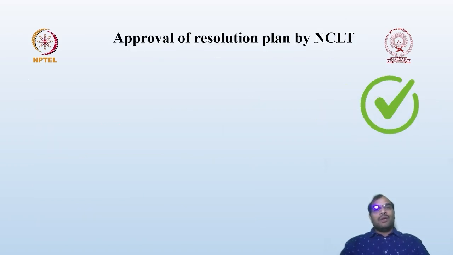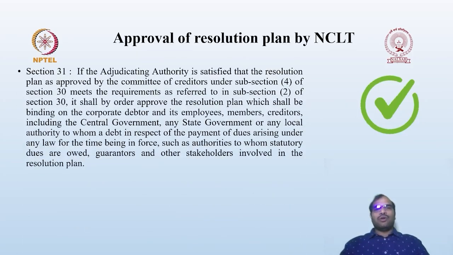Then once it is submitted before the NCLT, the NCLT is going to give the approval, which is provided under Section 31. If the adjudicating authority is satisfied that the resolution plan as approved by the COC under Section 30 meets the requirements referred to in Section 30(2), then it shall by order approve the resolution plan.